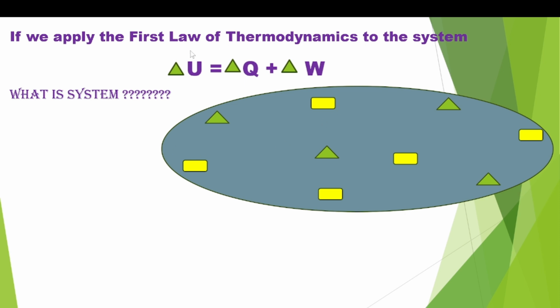If you apply the law of conservation or first law of thermodynamics to a particular system in the universe, then the equation is delta U equal to delta Q plus delta W. Then what are these terms?